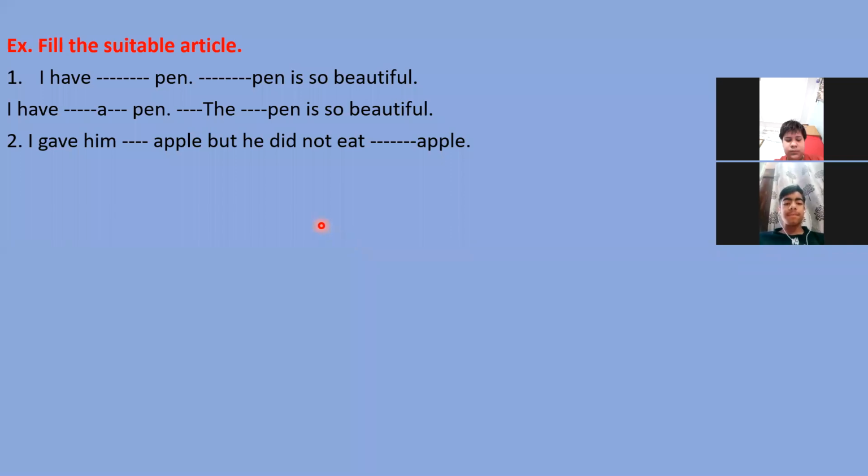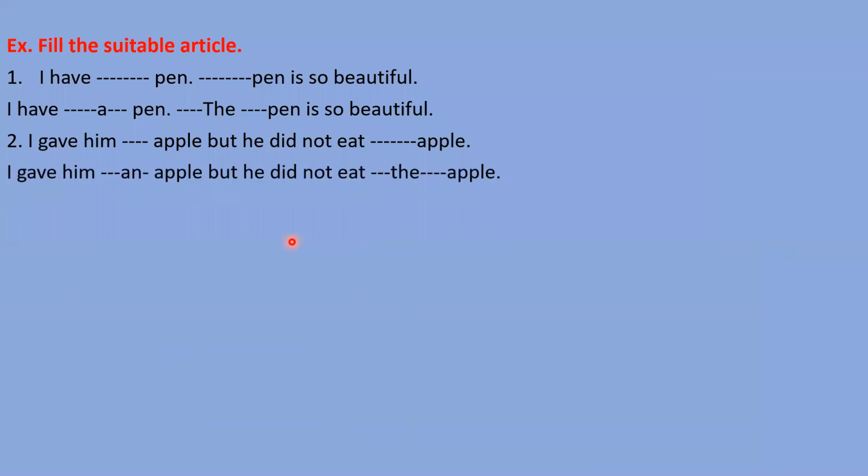Okay, so your answer is half right. In the second fill up, the will come, but in the first fill up, an apple. You can see that the sound of apple is a, that's a vowel sound. That's why we need to mention an there. Okay, please stop the video, Yug. In the second fill up, we need to mention the because we are talking about a definite apple.